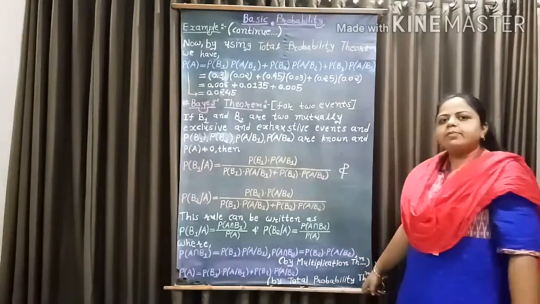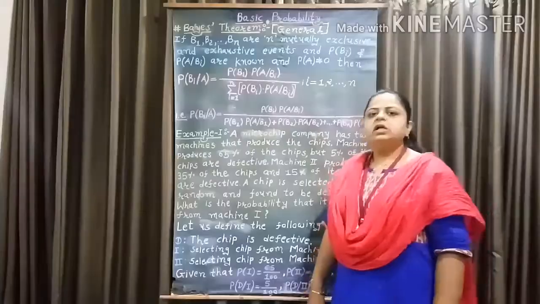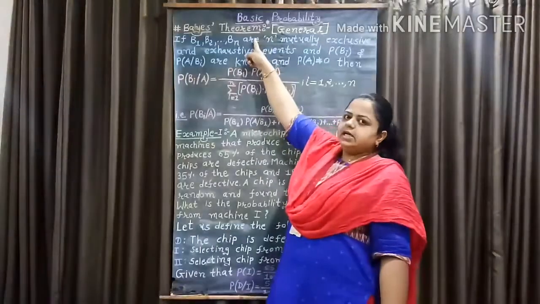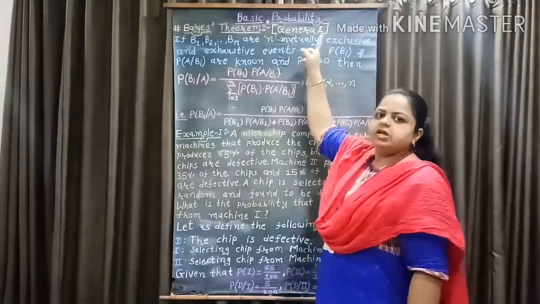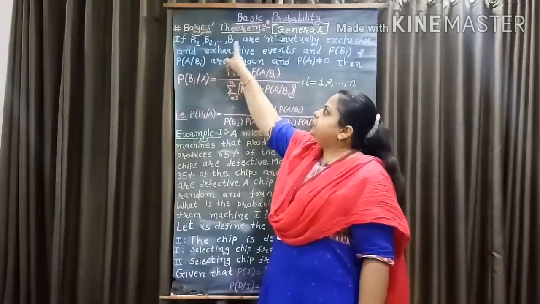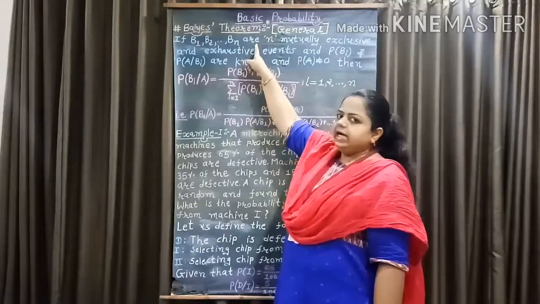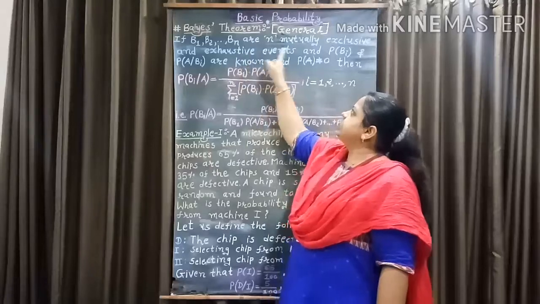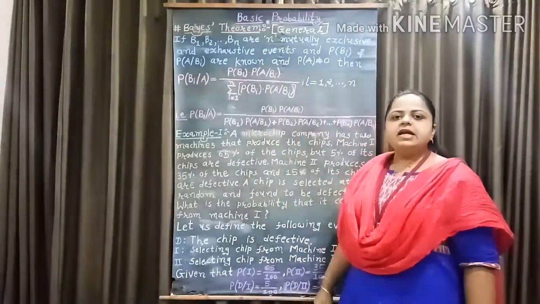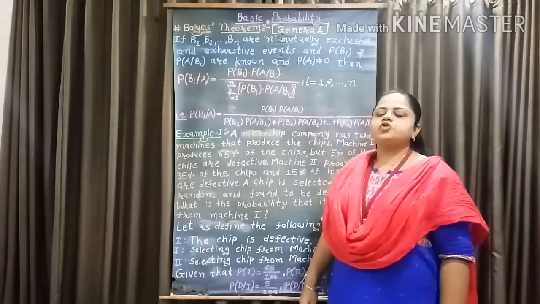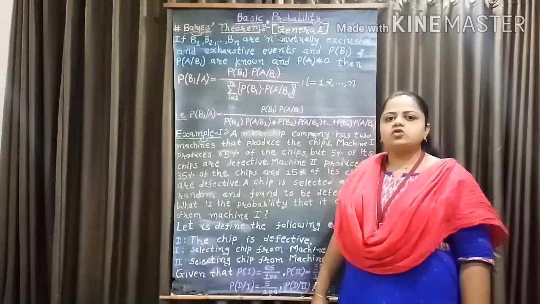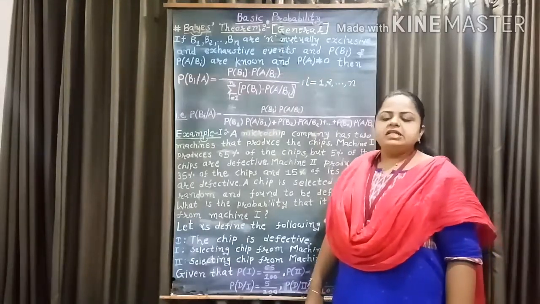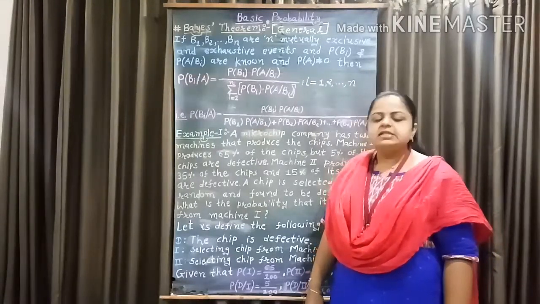Now, Bayes theorem general form. If B1, B2 up to Bn are n mutually exclusive and exhaustive events. We already know the definition of mutually exclusive and exhaustive events. What is mutually exclusive events?